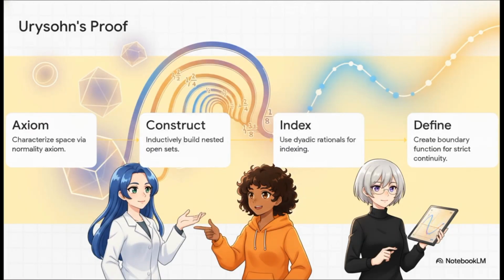Rather than getting totally lost in the equations, just follow this logic. First, we characterize the space via the normality axiom. Next, we inductively construct a nested family of open sets between our two disjoint closed sets. We then index these nested sets using dyadic rationals, which is honestly just a fancy way of saying fractions with powers of 2 in the denominator. Finally, we define a boundary function to establish strict continuity based on whether a point falls inside or outside these indexed sets. So by nesting open sets, we gracefully construct a continuous function entirely from abstract axioms.